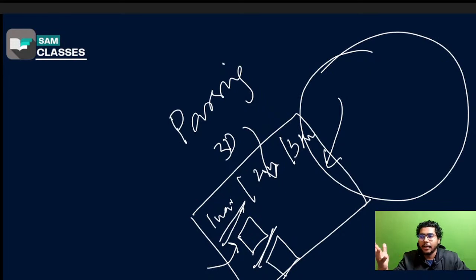Once that is done, you'll have confidence that all my important things are done. Now I can go for other topics also. Now you start expanding. Don't expand directly, otherwise you'll start doing all the things and not be able to keep them in your brain. That is also a difficulty. The more we study, the more we start forgetting. So first do all the important, then go for all topics.